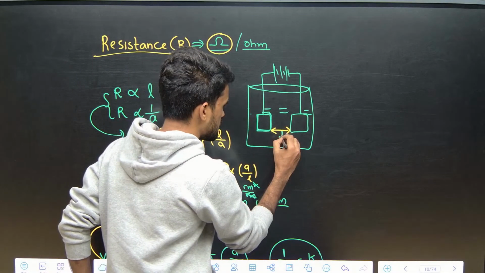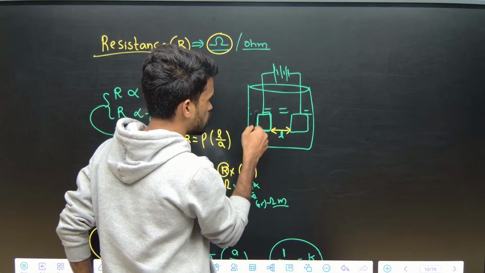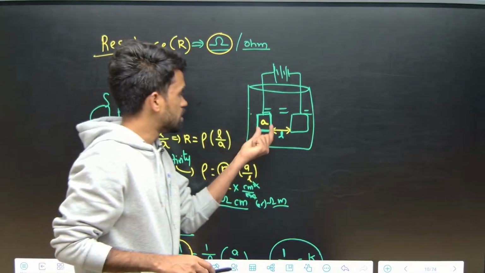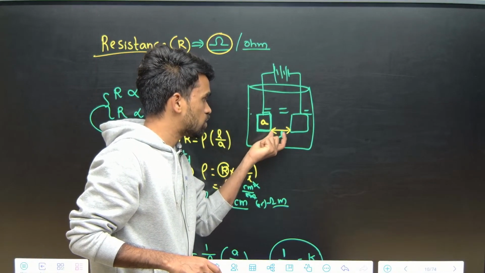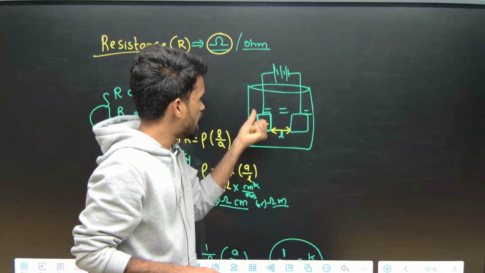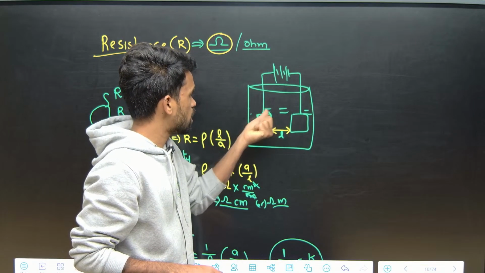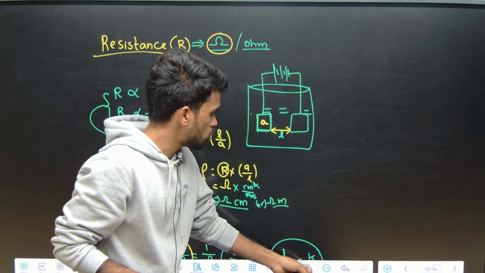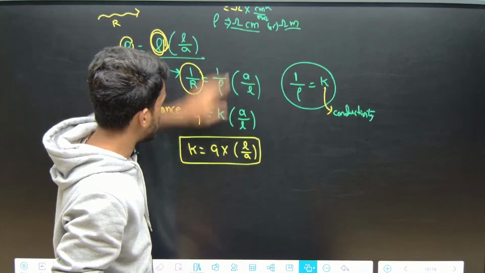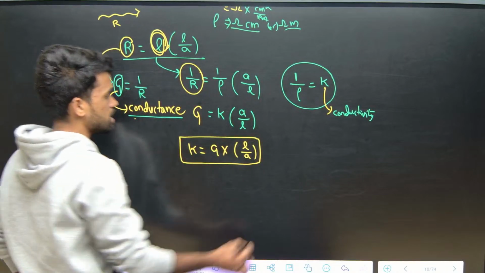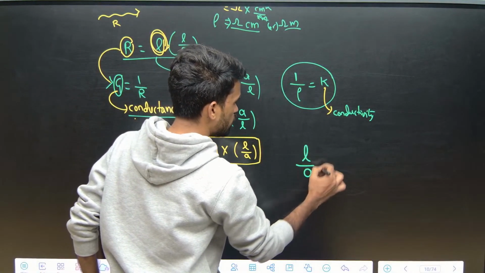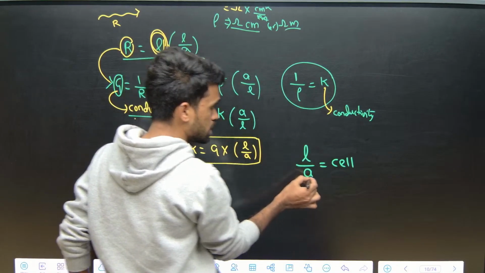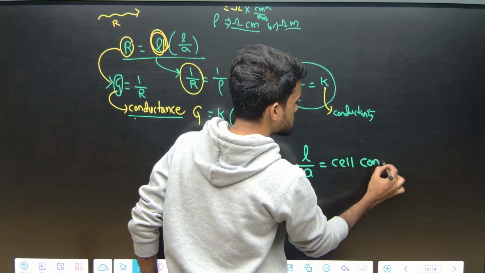So this distance, let us say L, and the area of cross section of this electrode plate is A. Now, for a particular cell, the distance of separation between the electrodes is a constant value, as well as the cross sectional area of the electrode plate, also a constant value. So the ratio of two constant values will also be a constant. So this L by A is a constant value, we can say a cell constant. For a cell, these values are constant, therefore it is considered as cell constant.